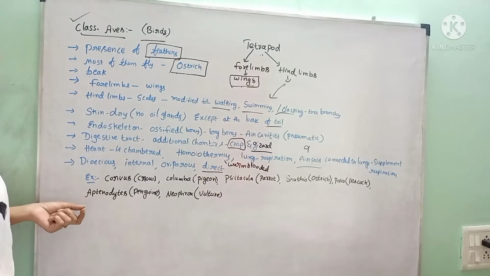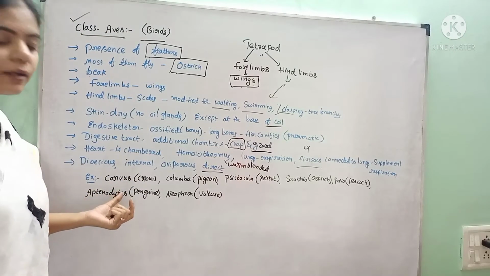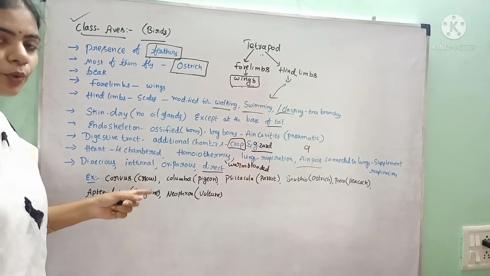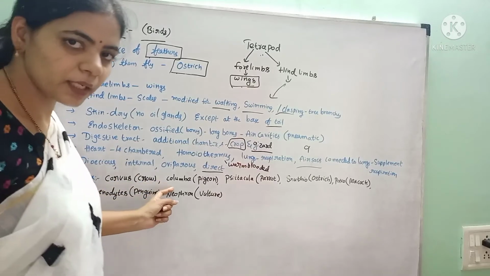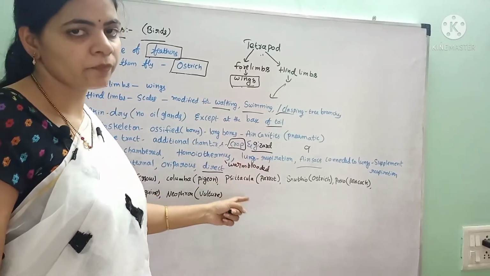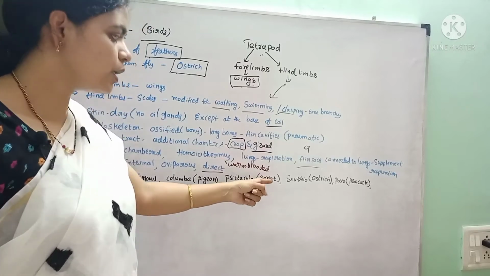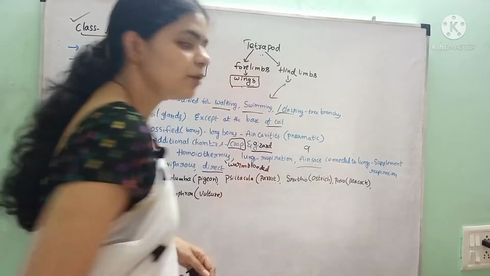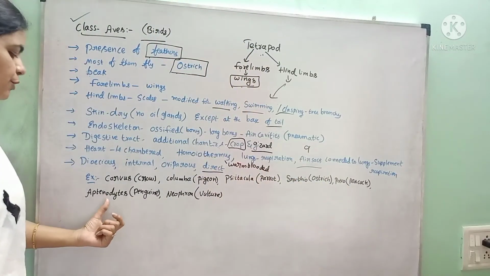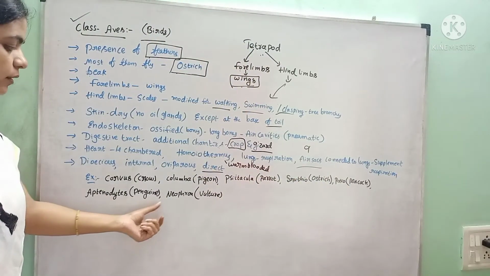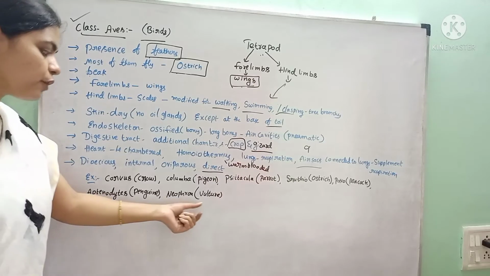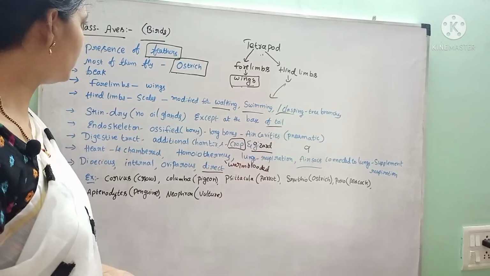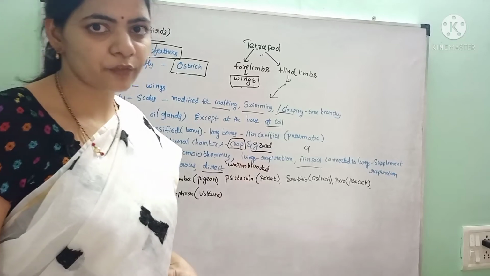Examples of birds are Corvus. Corvus means crow. Columba means pigeon. Psittacula means parrot. Struthio means ostrich. Pavo means peacock. Aptenodytes, commonly called penguin. Neophron, commonly called vulture. These are the common characters and examples of the birds.